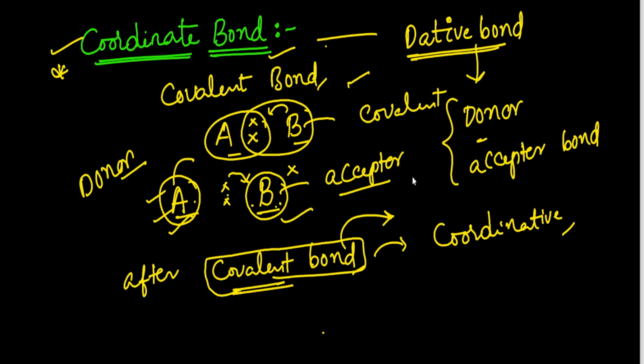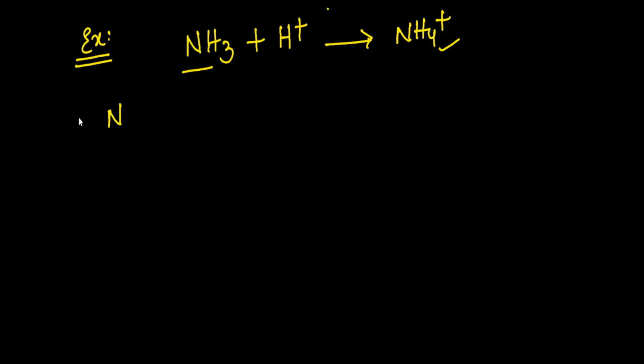So now let us see one example. In the first example, take NH3, ammonia, reacting with the H+ ion, and finally we get the NH4+ ion, the ammonium ion. Let us see how it is formed. In the case of ammonia, nitrogen has 7 electrons, so 1s2, 2s2, 2p3, which means it contains 5 electrons in the outermost shell.